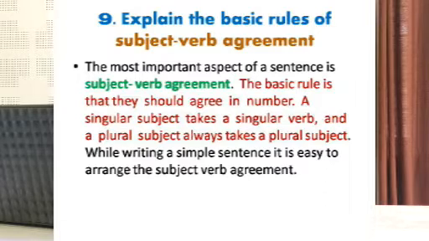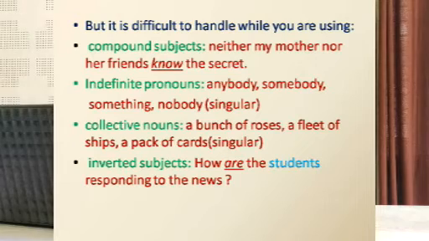Now in a simple sentence, things can go rather smoothly, we can manage it, but in complicated sentences where we have two types of subjects, maybe one noun is singular whereas the other noun is plural, then we don't know which subject has to agree with the verb. Now let us see one example, you will see later.